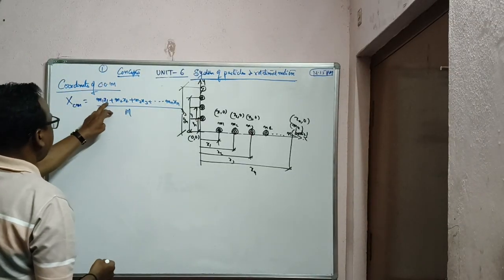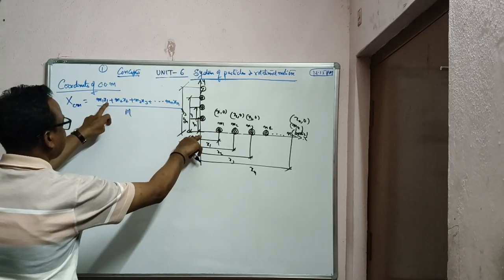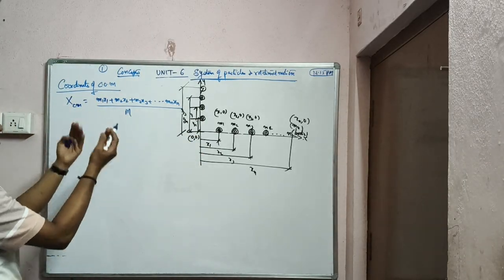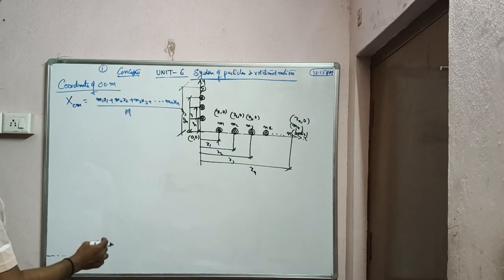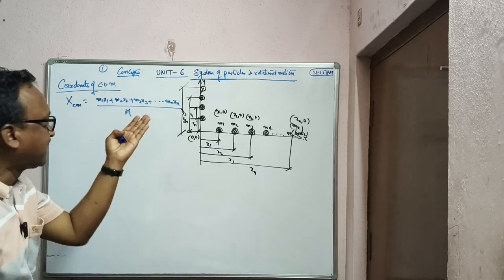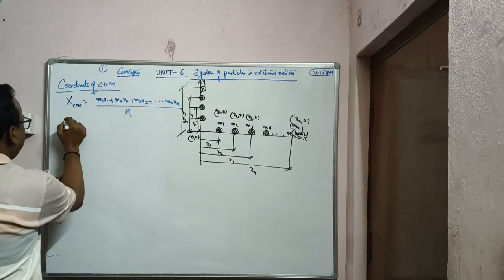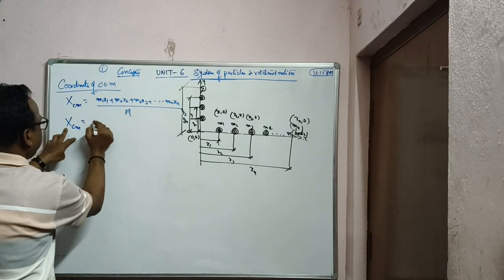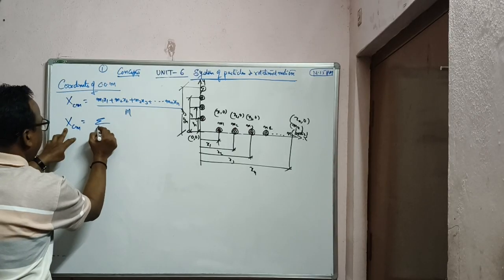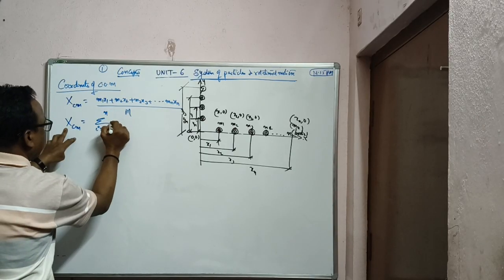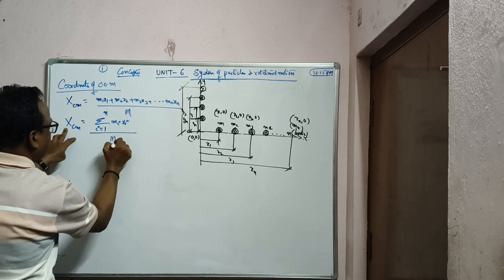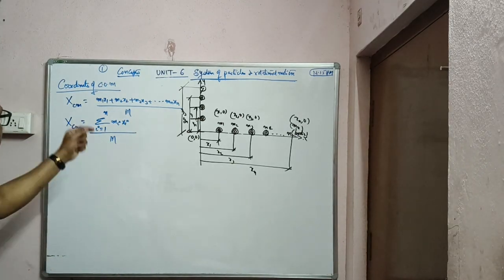That is m1 x1, first body with reference to the axis. Now tell me, the reference axis: it is on x axis, the y coordinate is 0, so you don't have a y coordinate, only the x coordinate. So we can call this the x axis, and the center of mass has only one coordinate. And this can be written as xcm equals sigma i running from 1 to n mi xi by capital M. So this is for x axis.